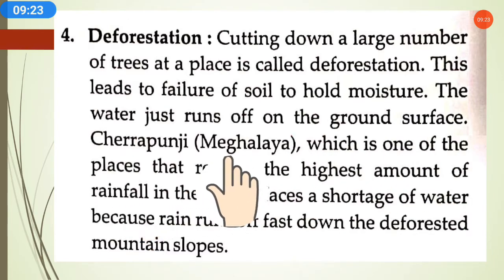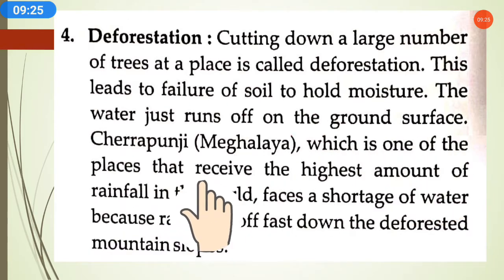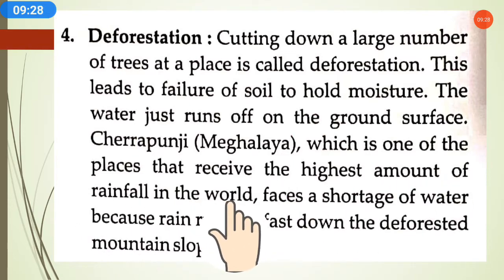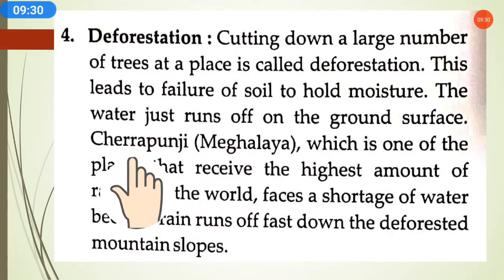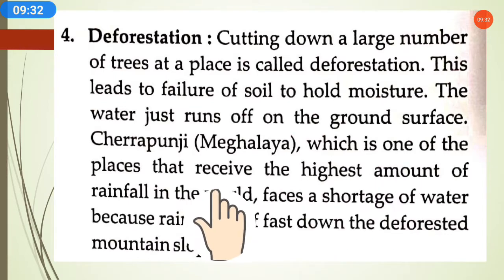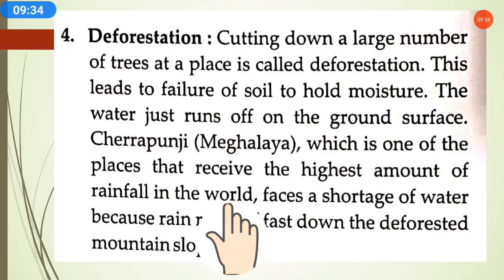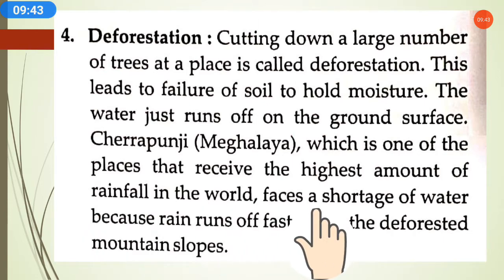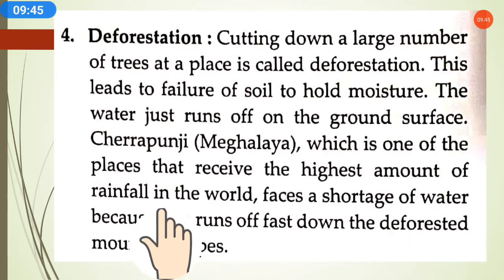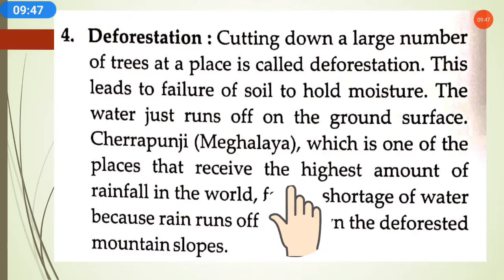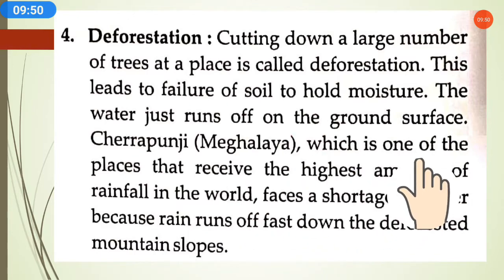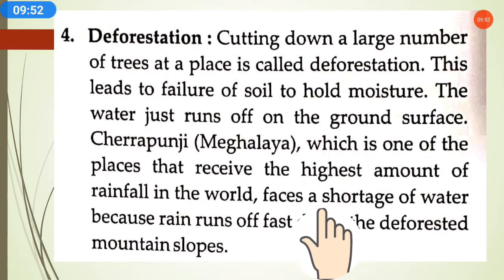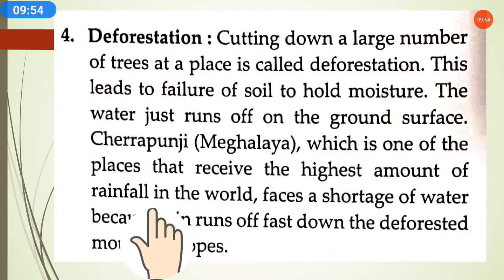So in Cherrapunji, Meghalaya, which is one of the places that receives the highest amount of rainfall in the world, it still faces a shortage of water because rain runs off fast down the deforested mountain slope. Because this area has mountain slopes, all the water from the mountain will run off from this area.